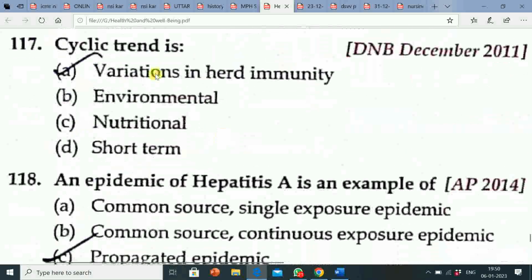Next question is cyclic trend is option A, variations in herd immunity. Option B, environmental. Option C, nutritional. Option D, short term. Correct answer is option A, that is variations in herd immunity.